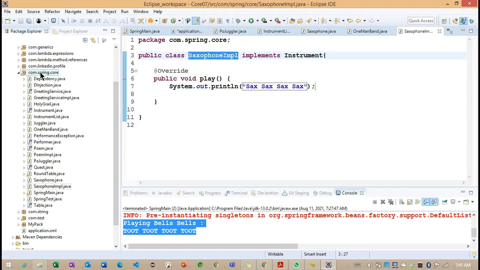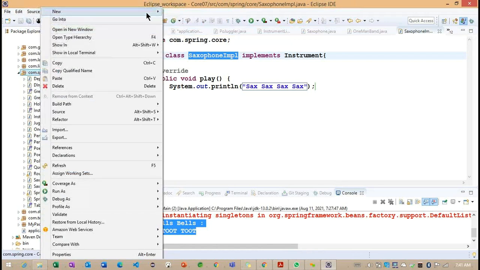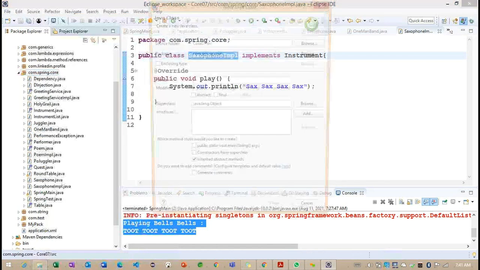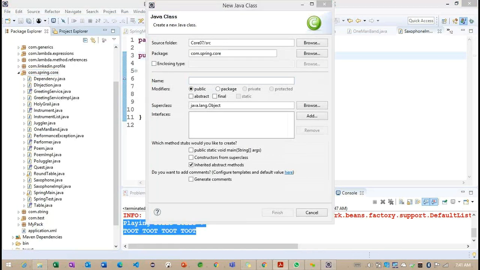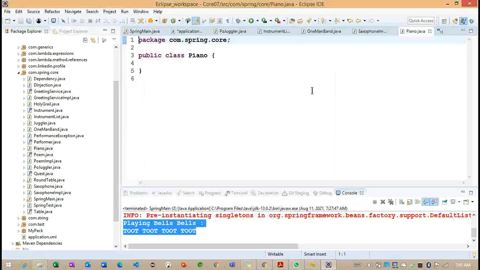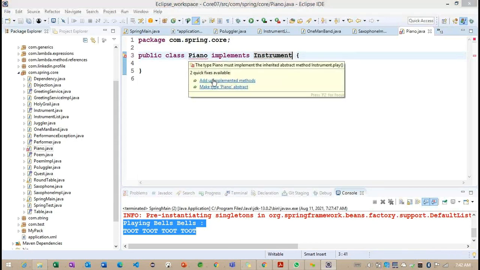And now I want to implement one more class here. What is the one more class I am trying to implement? Something called piano. Piano is also an implementation of the instrument interface.